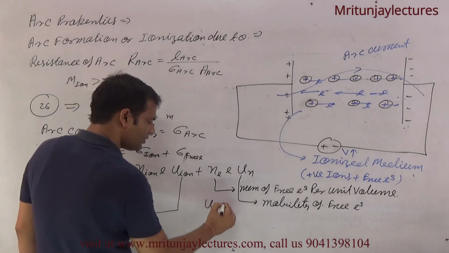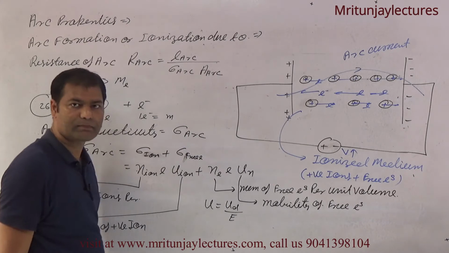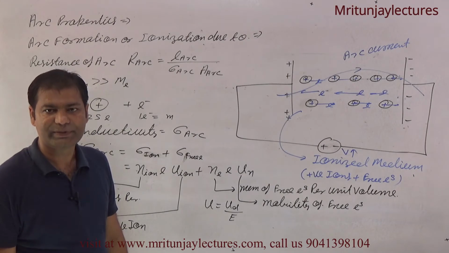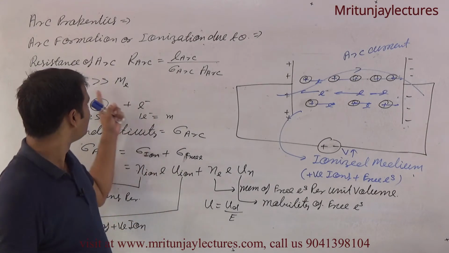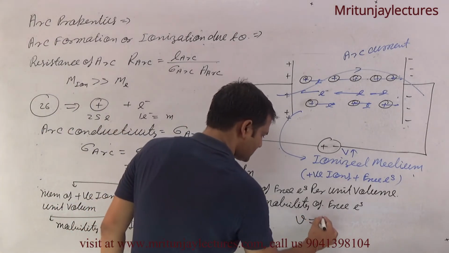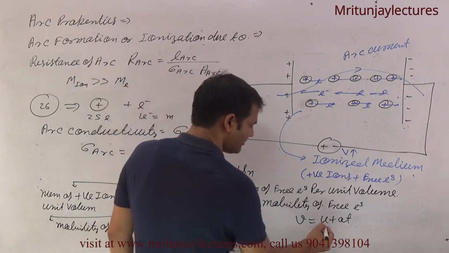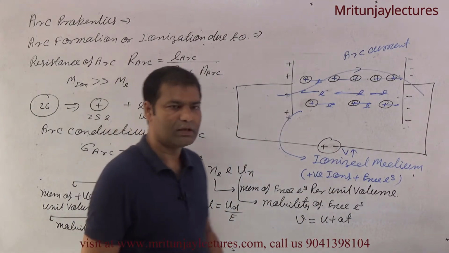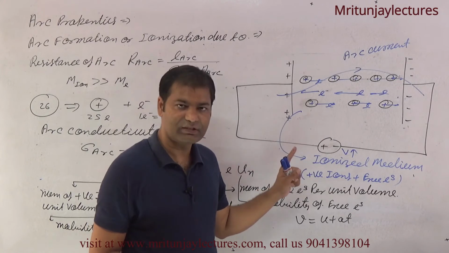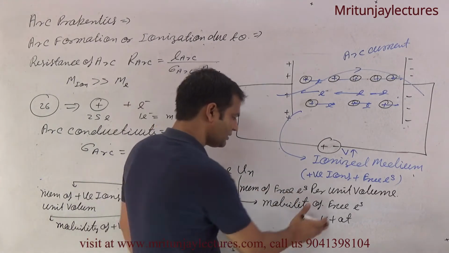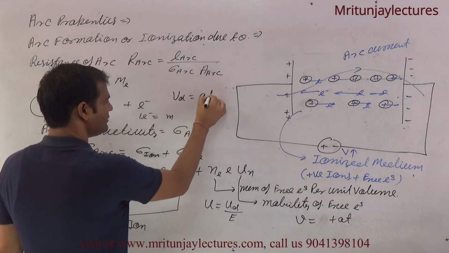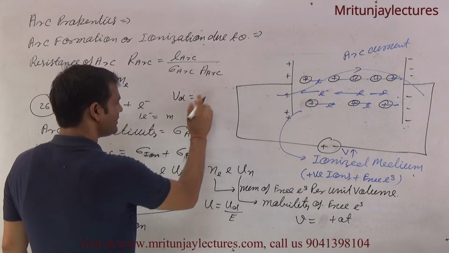And this one is mobility. Mobility depends upon drift velocity divided by E. Heavy mass means less speed. Vd is the drift velocity. We know the linear equation v equals u plus at. If higher voltage is not applied, then u is 0, so v equals at. Suppose v equals Vd, then Vd equals a into t, where a means F by m.